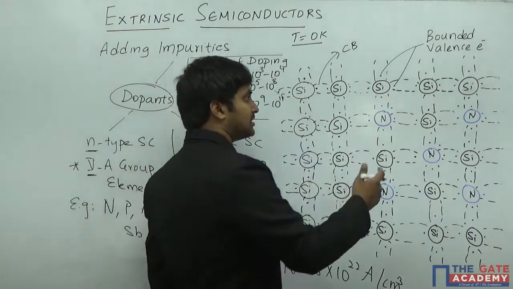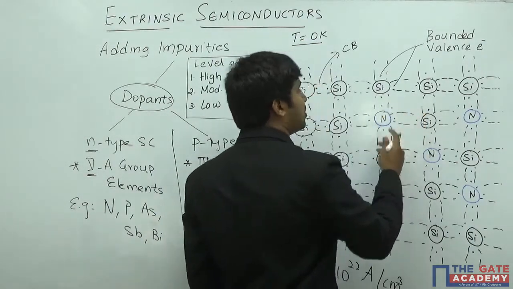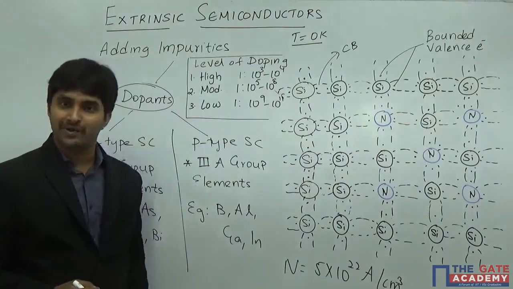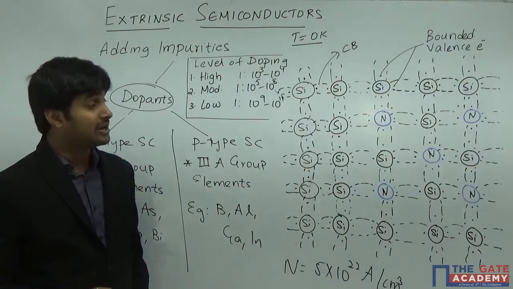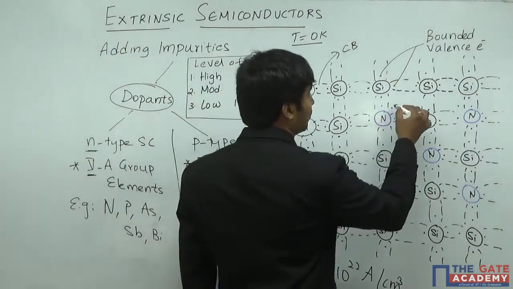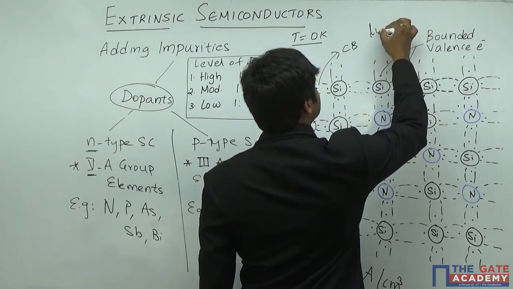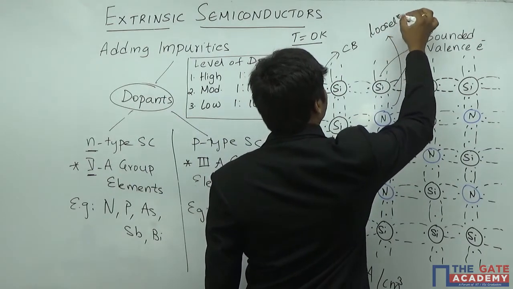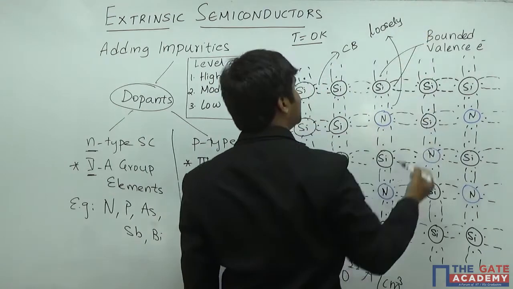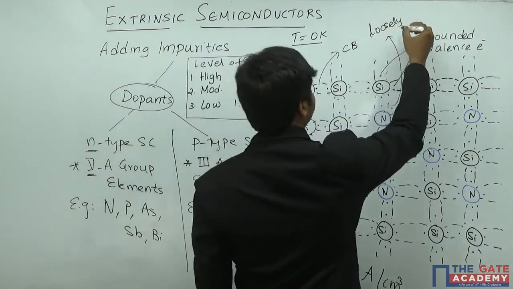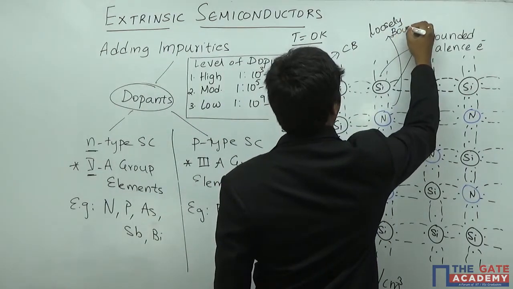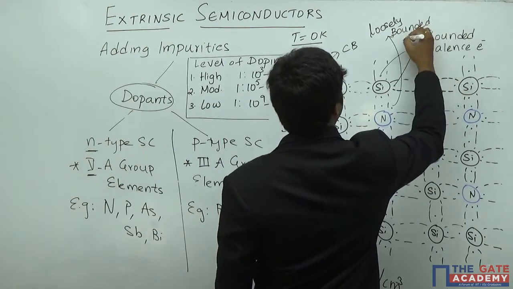But there is one electron which is not going to be involved in any covalent bond. That is what we call a loosely bounded electron. This electron is very much a part of a nitrogen atom, but it is not going to form any bond with the neighboring atoms. So we can call it a loosely bounded electron of a nitrogen.